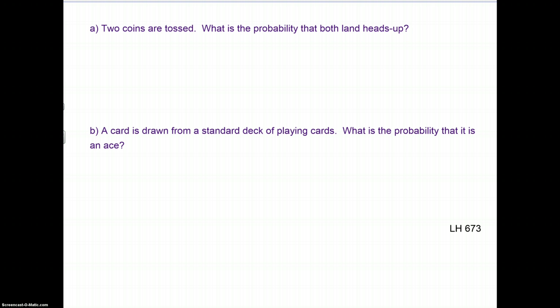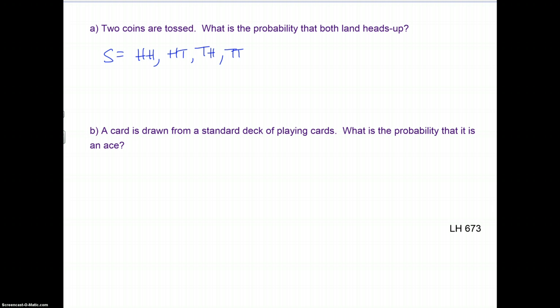So let's take a look at a couple of examples here. We have 2 coins that are being tossed, and we're interested in the probability that both land heads up. Well, we know that our sample space is going to be heads-heads, heads-tails, tails-heads, or tails-tails.